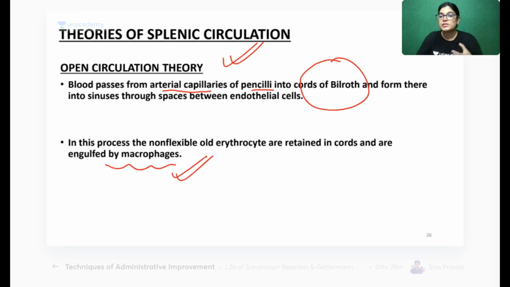The splenic cord of Billroth. What is sitting in that tunnel? Macrophages are residing there. What is the role of macrophages? Engulfing the old RBCs. So this kind of circulation is called the open circulation theory. Got it?